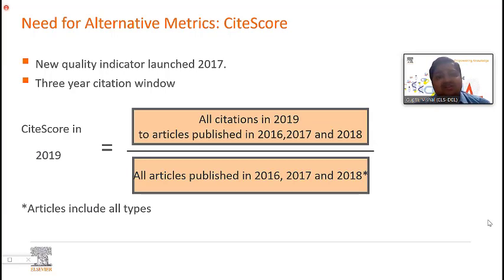So to help researchers out, Elsevier came out with a new metric which was called CiteScore in 2007. The difference between impact factor and CiteScore is that CiteScore takes a 3-year window, first of all. Second of all, it includes all article types. And any journal that has been published for at least 3 years will have a CiteScore. That means you have access to metrics which you can now compare like for like and assess which journals are better.